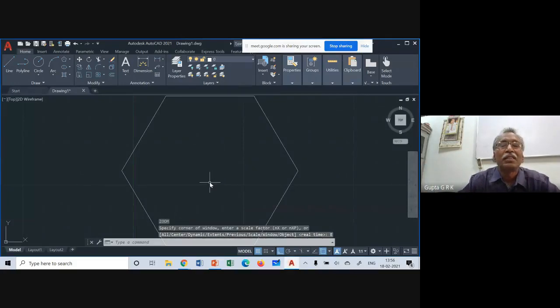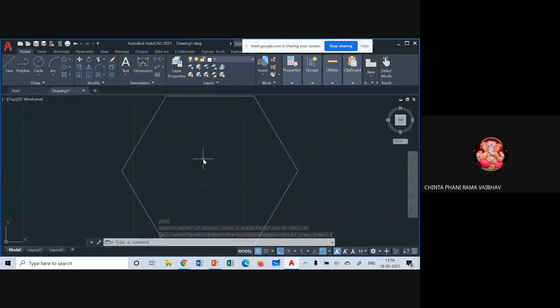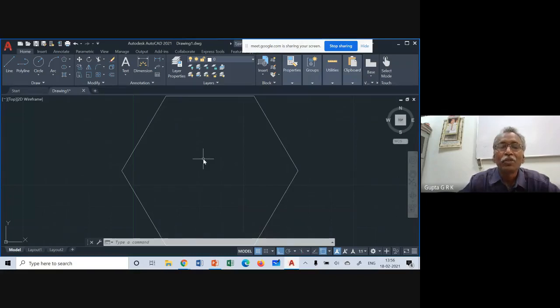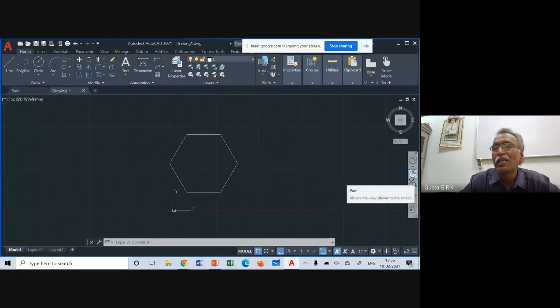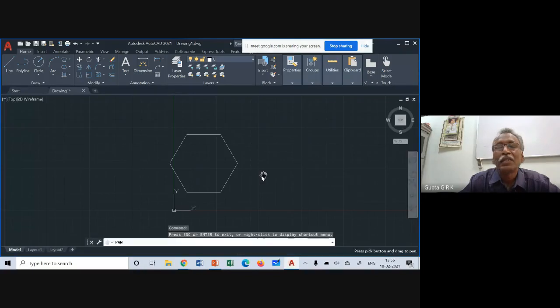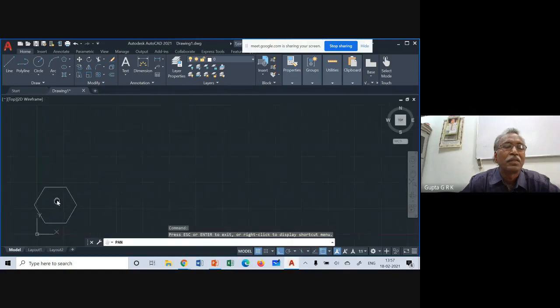Now you scroll in or scroll out. So it comes to some size. So you can take it to some convenient size here. And again, it is coming to the center. So I want to move it. So you take the pan command. Okay. So here it comes like a hand. It picks up and you take it somewhere here. Like this. Then escape. So this is the way you can do. Is it okay?